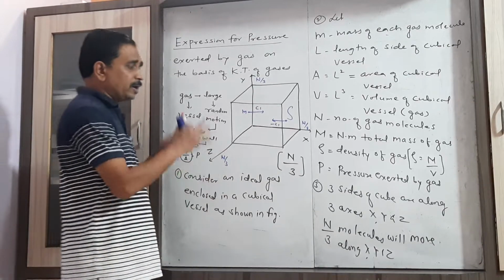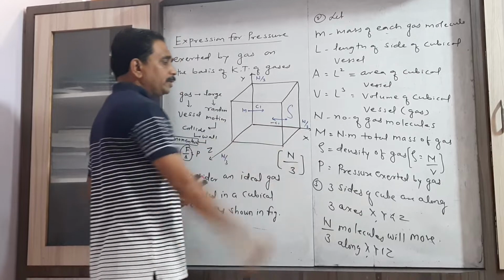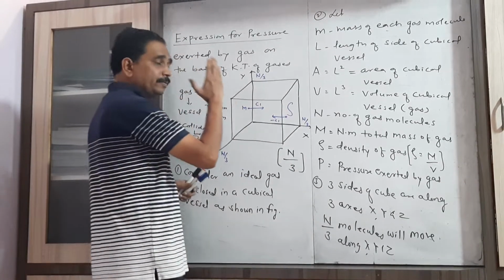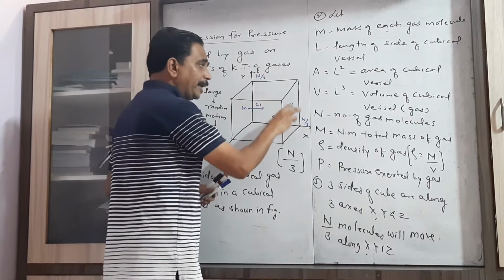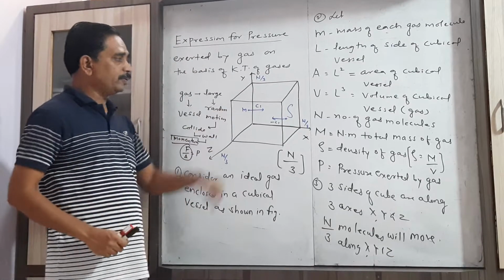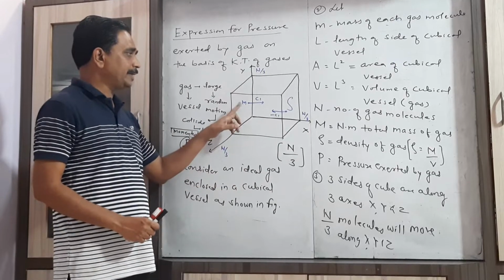Now we have to consider only the N by 3 molecules which are moving along the x-axis, and all these N by 3 molecules will collide on this surface S. First of all we consider only a single gas molecule of mass m.